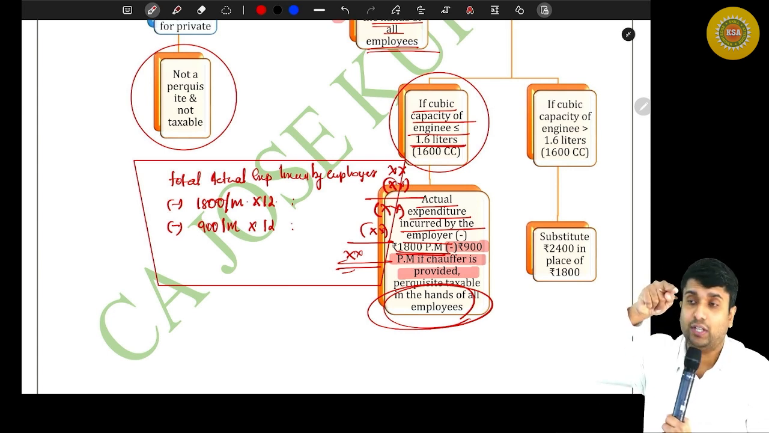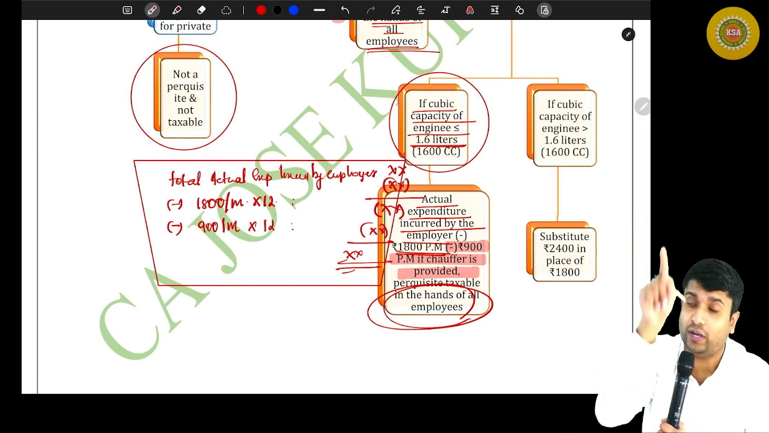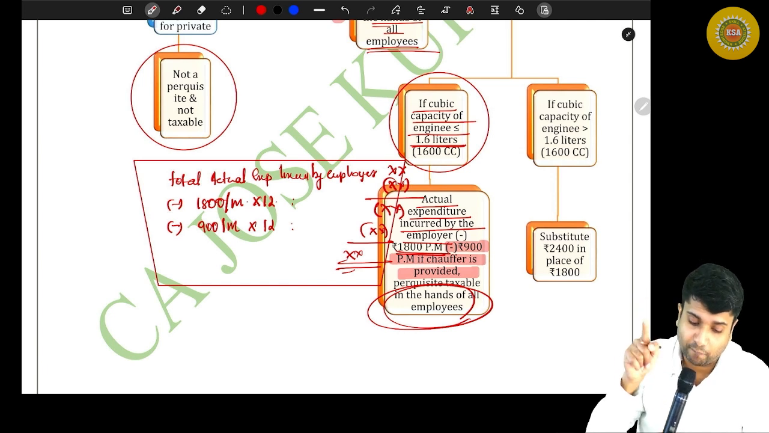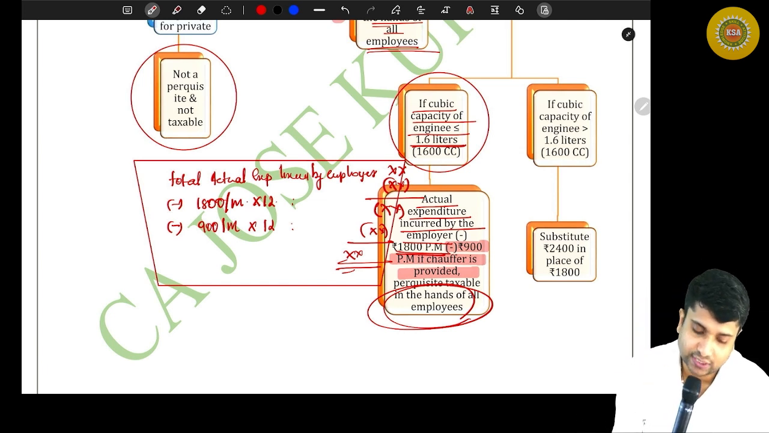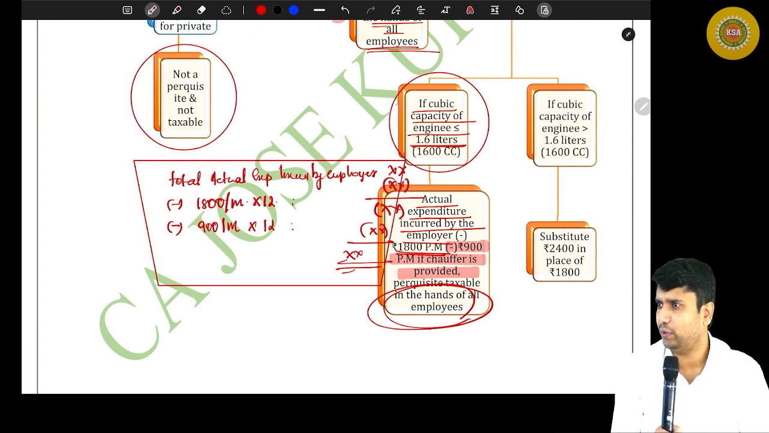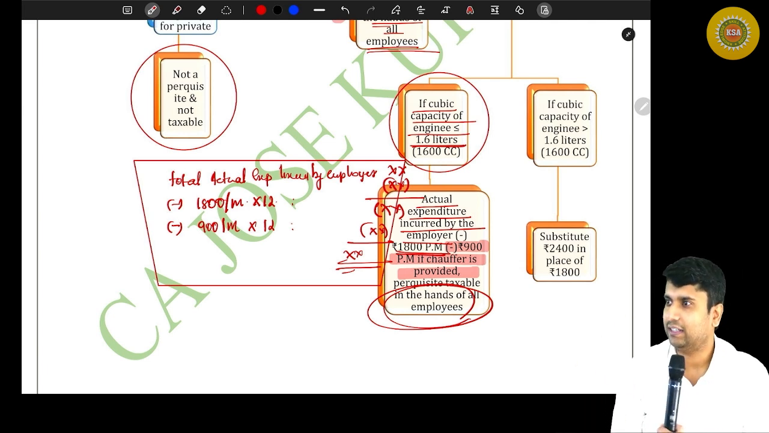Now this equation or this statutory value is there only if the car's cubic capacity is less than or equal to 1.6 liters, or we can say 1,600 cc. Say Maruti Swift will be around 1.2 liters, if I'm not wrong. Then Hyundai Creta has two versions, a 1.5 liter version and a 2 liter version.